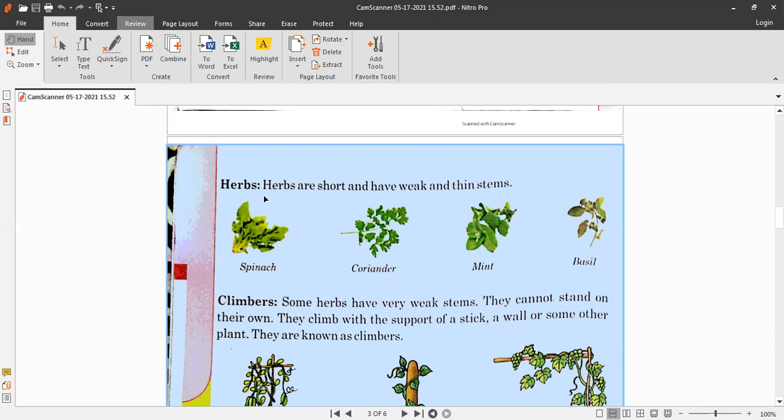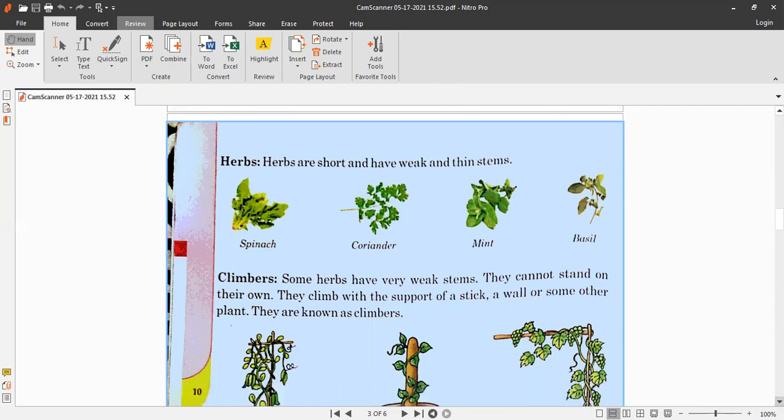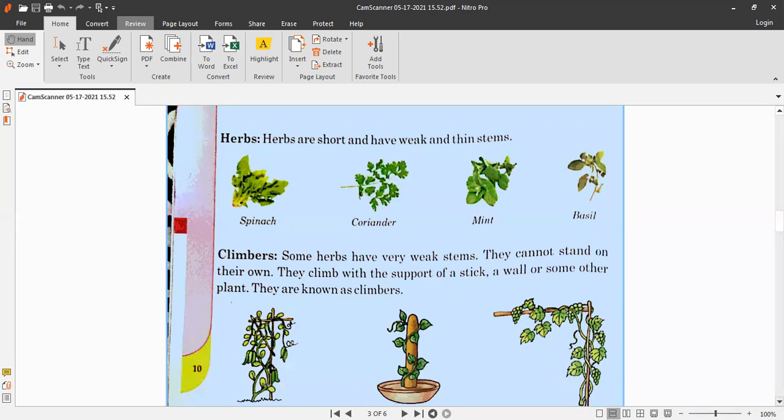These all are examples of herbs. So herbs have very short and weak, thin, green stems. You can bend them with your hand, you can break them easily. Okay, now the next type is climbers.